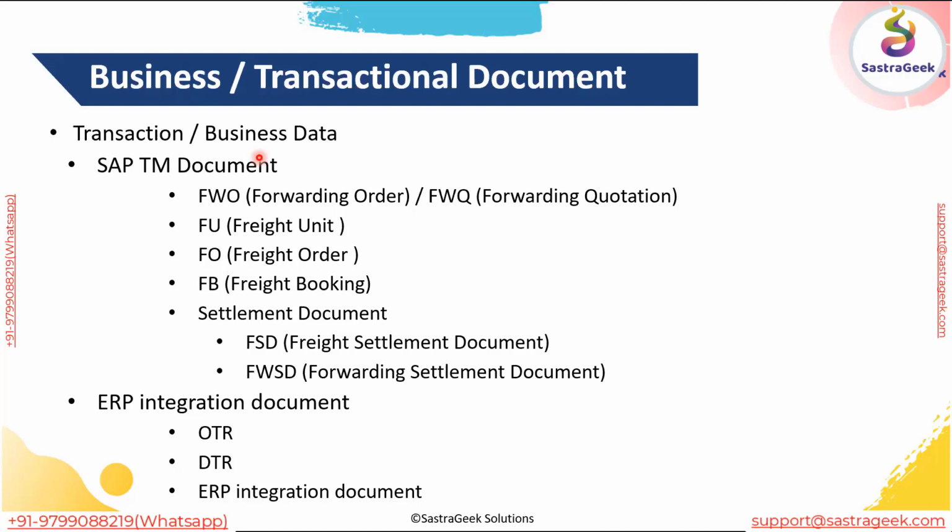The TM-related documents are the forwarding order and forwarding quotation. Second, we have the freight unit. Then we have the freight order and freight booking. Then we have settlement documents. There are two types of settlement documents: a freight settlement document and a forwarding settlement document.